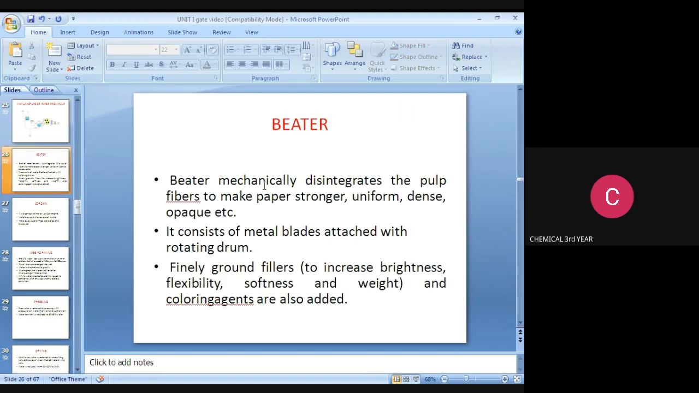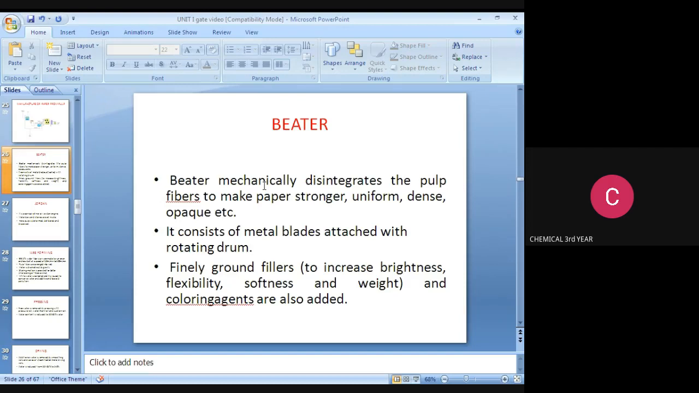This is the beater. In the beater, the pulp is produced. It mechanically integrates the pulp fibers to make the paper stronger, uniform, dense, and so on. What is the use of the beater? It is used to produce stronger, uniform, dense paper.